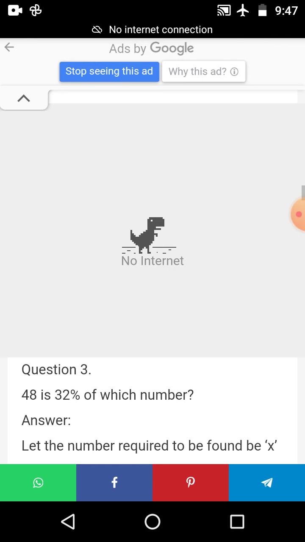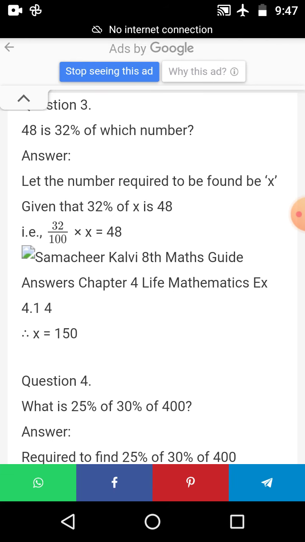Then see the third sum. Question number 3. 48 is 32% of which number? See the solution ma. Let the number be x. Given that 32% of x is 48. Then you write the step. What do you know about x? 32 by 100 of x is 48. First of all you write the step. And put the x in left hand side and the number to right hand side. You get the answer 150.